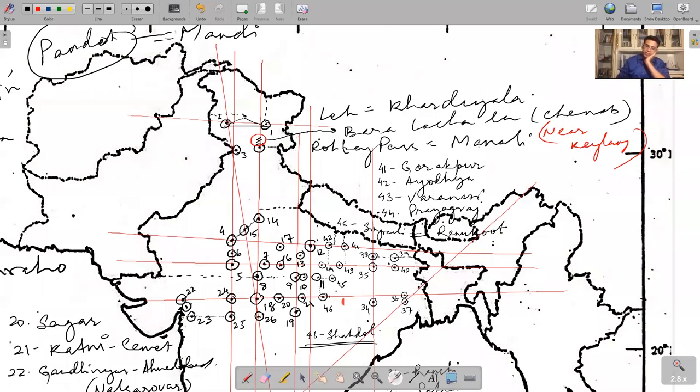38 is Muzaffarpur, 39 is Supal, this is Bhagalpur. Muzaffarpur, Supal, Bhagalpur. Varanasi is also Chandraprabha. Chandraprabha is a bird sanctuary. Okay, now, do you remember where Gaya is? From this corner, remember this projection of Bangladesh into West Bengal. From this projection, move westwards, not on the line, a bit west of the line. This one here, this is Gaya.